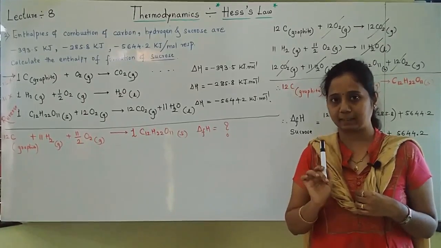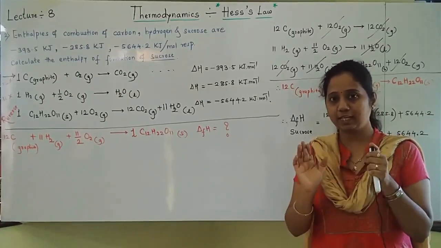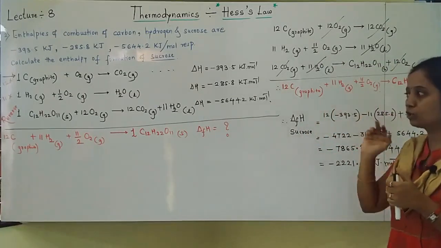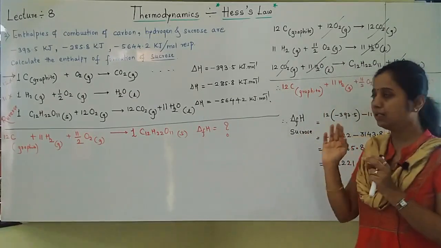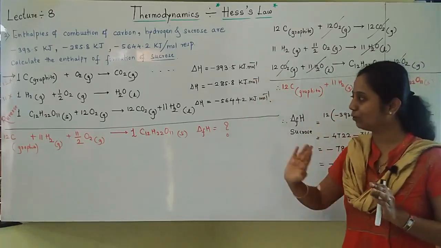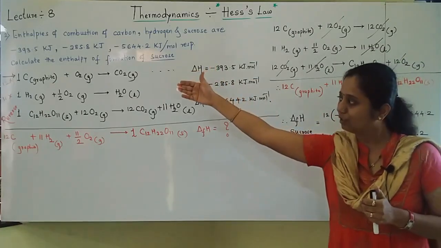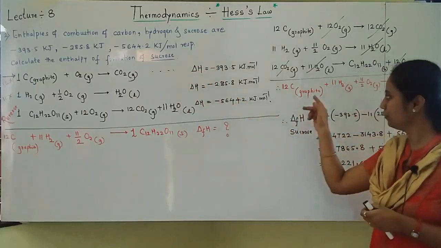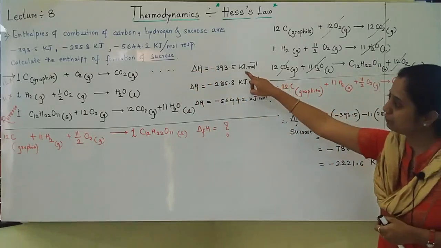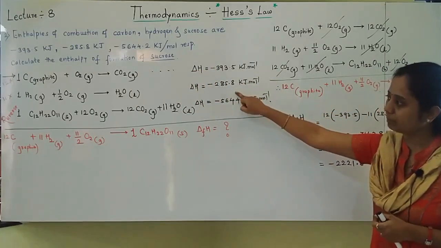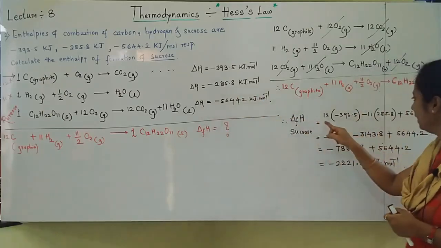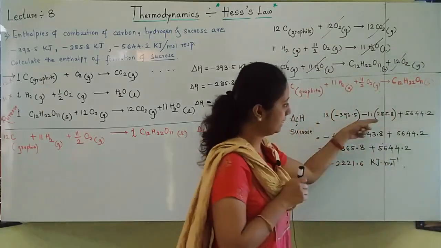Okay, are you understanding how to tally this problem? If you are getting the same equation here, you should understand that you are 100% correct and you have not made any mistake in writing any equation or in any other thing. It means in doing the changes, everything is correct. So I got the same equation. Now the first value I will multiply by 12, the second value I will multiply by 11 and the third value I will change its sign. The necessary changes I have written here and finally I got this answer.